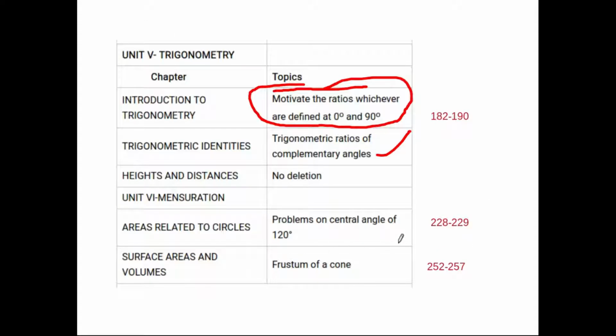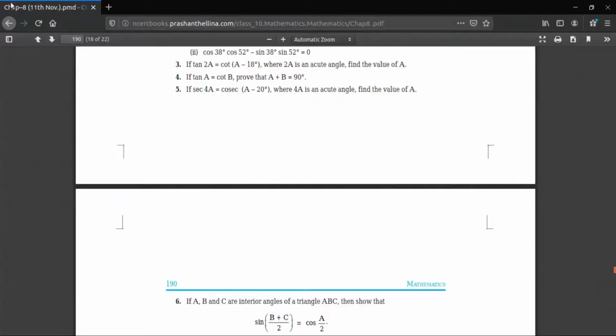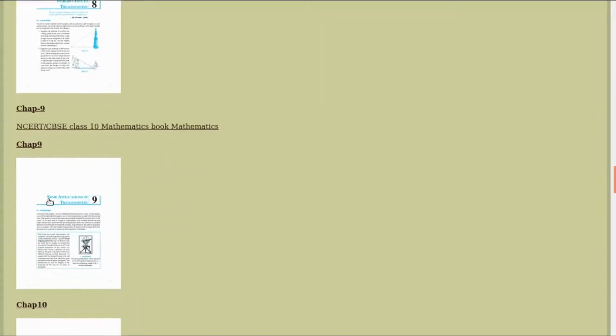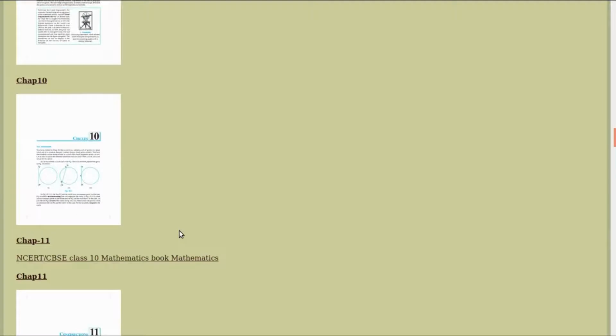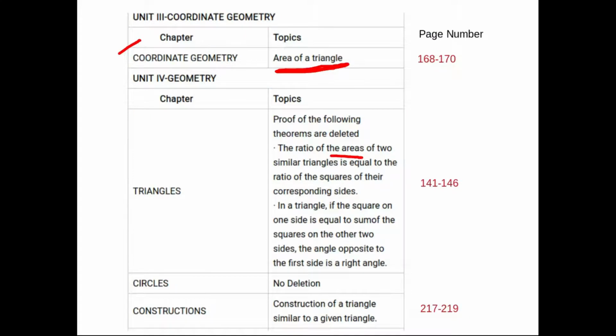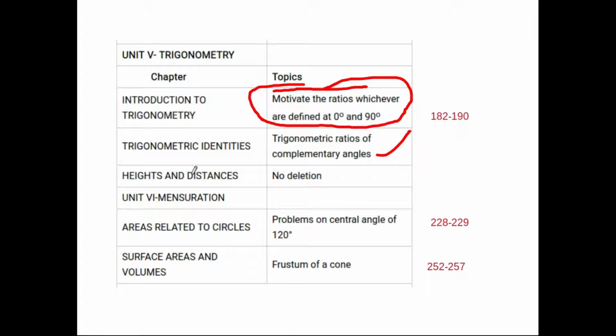So what is our next chapter? After here, applications of trigonometry, nothing is removed from here, the whole chapter will remain. And then what else we have? Circles. From circles also no deletion. See here, no deletion from the circle chapter. The whole chapter will remain. And then see this one, heights and distances, that is nothing but the application. So again this will also remain, no deletion.